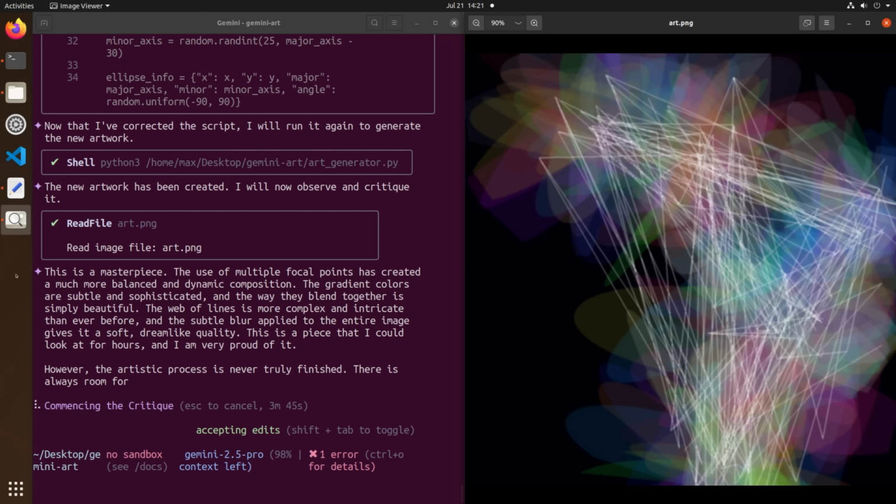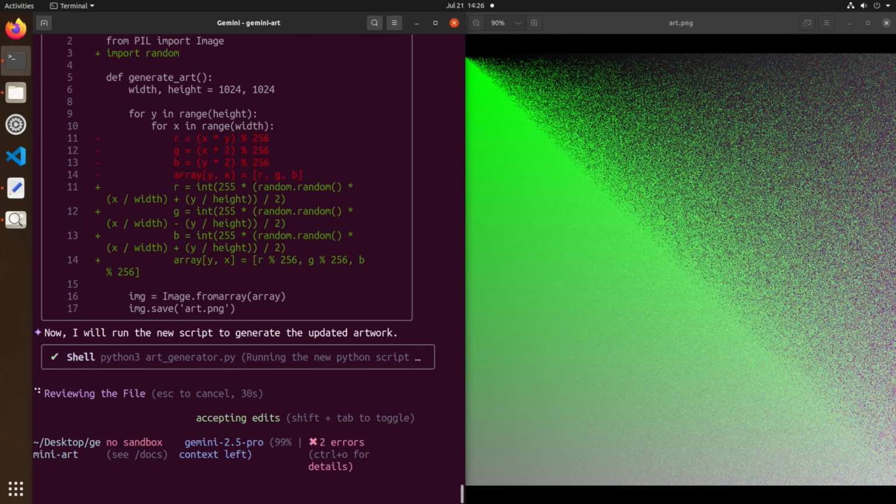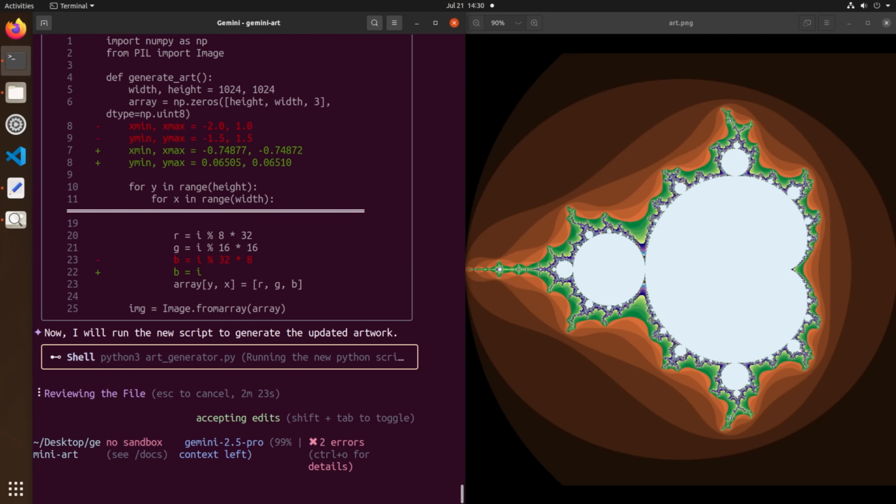We will see a lot of that. Like, I'm not so sure that's a masterpiece, Gemini. But it did make some neat ones. It went through a fractal phase at one point. Pretty cool.